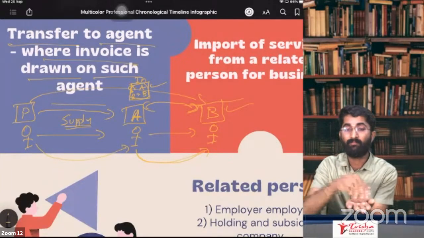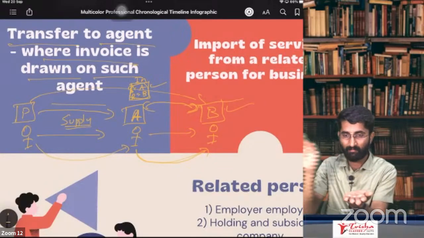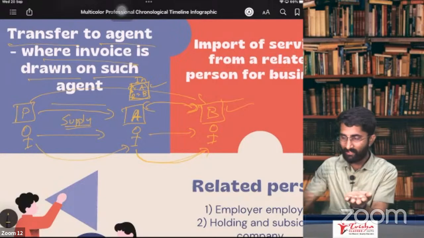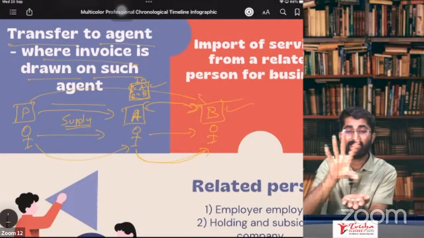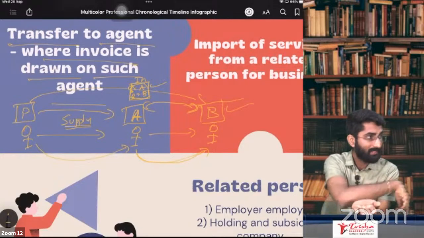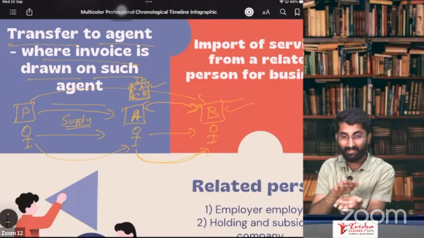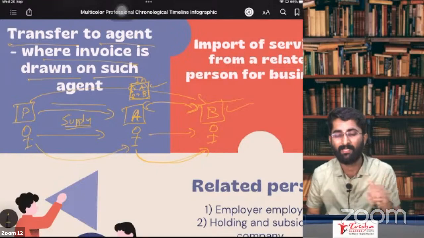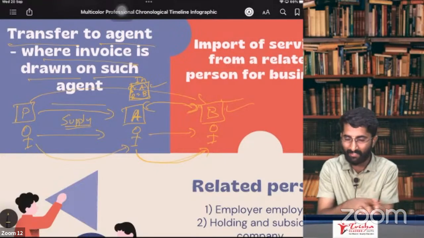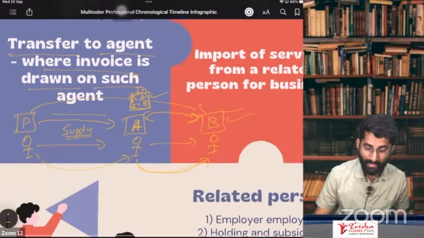What about the supply done by the agent to the buyer? Agent is doing some supply to the buyer, and he is raising the invoice in the name of principal. Now it is the supply between principal and buyer. He is just an intermediary, a dummy piece. So that's why there is no supply between principal and agent. This is about A, agent here.